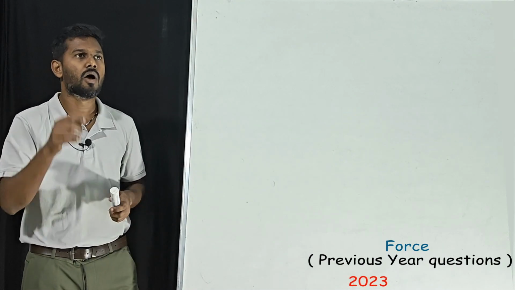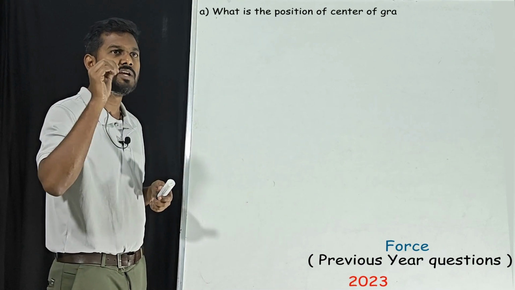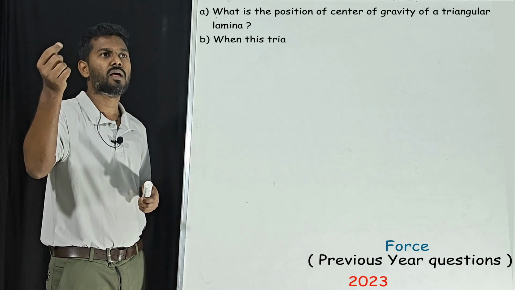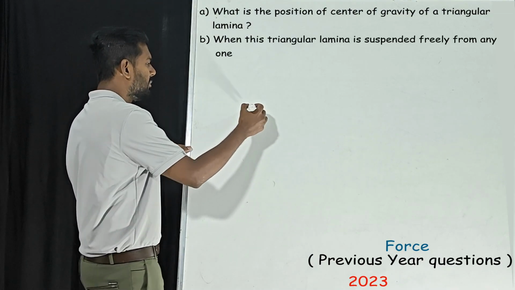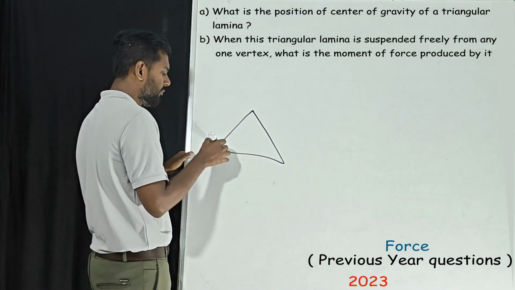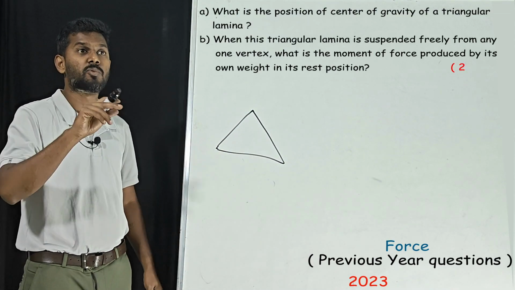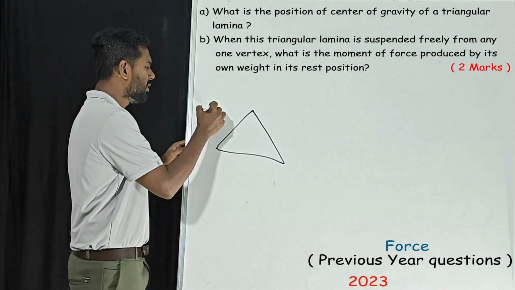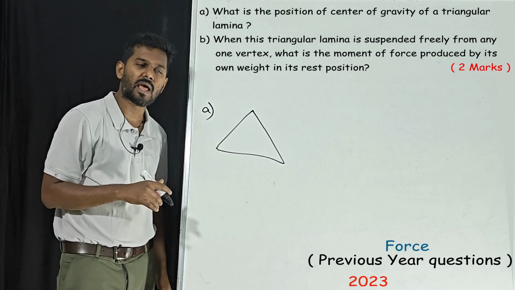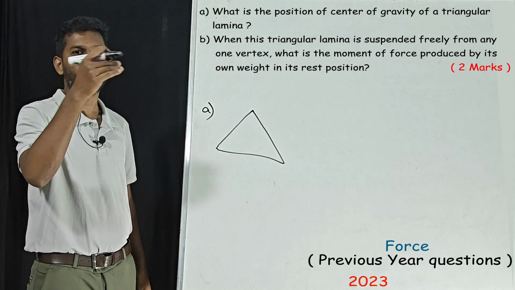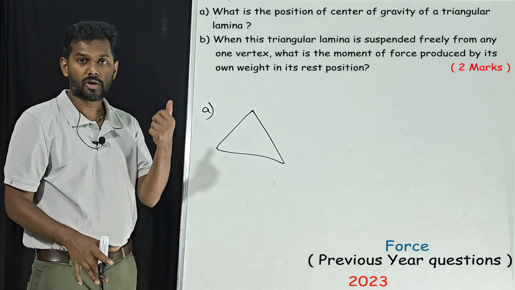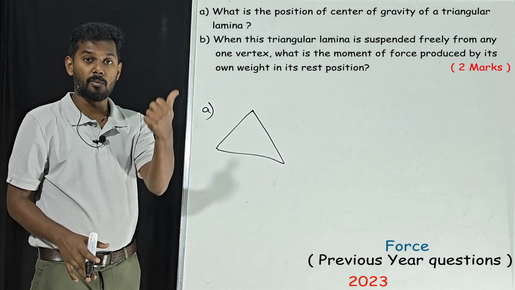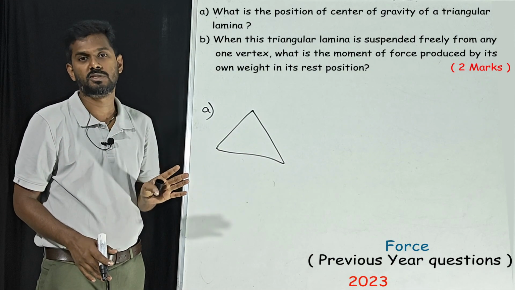Our next question: what is the position of the center of gravity of a triangular lamina? A triangular lamina is nothing but almost like a triangle. So what is the position of the center of gravity? This is a simple question, you can easily memorize and answer it. We have so many shapes, and in our textbook you have to memorize the center of gravity positions.